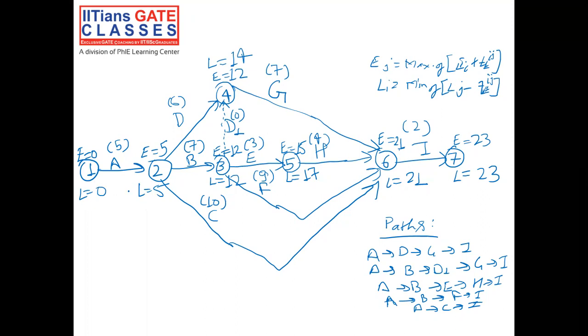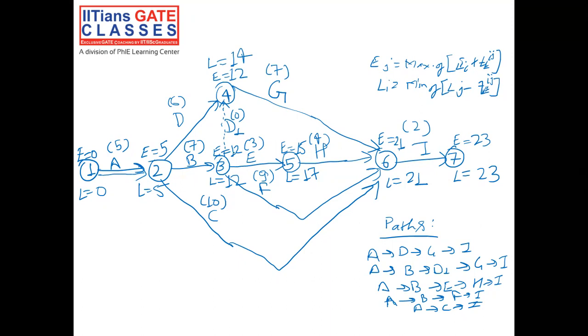Now calculate the critical path. For the critical path, each activity would be a critical activity and each node would have the same earliest time and latest time. So E equals 0, L equals 0; E equals 5, L equals 5. So this activity is a critical activity. I am putting it as a double arrow to indicate the critical activity. And by joining all the critical activities, we will get the critical path.